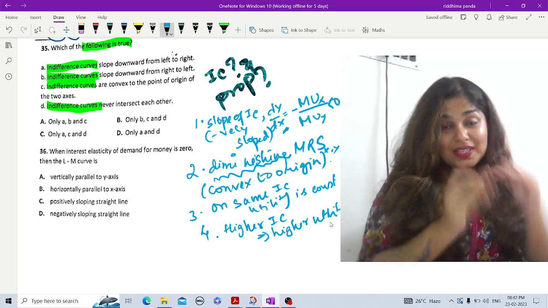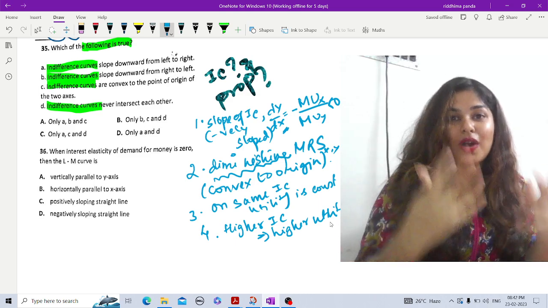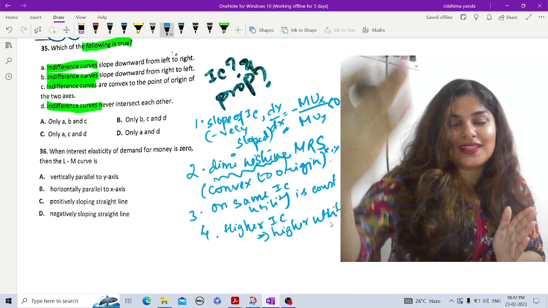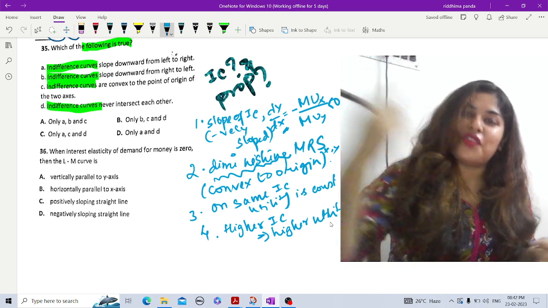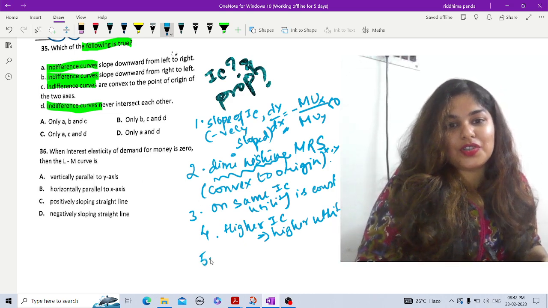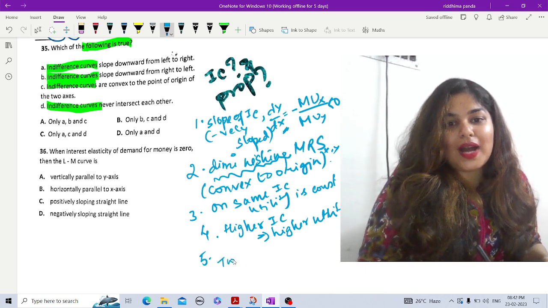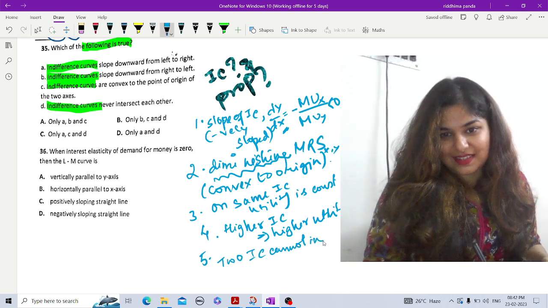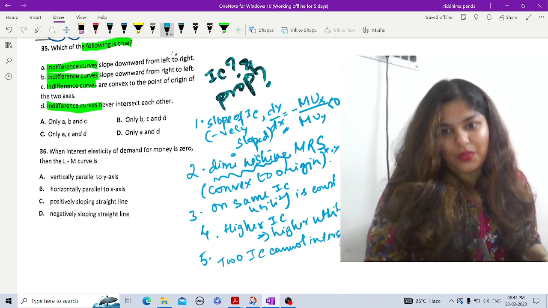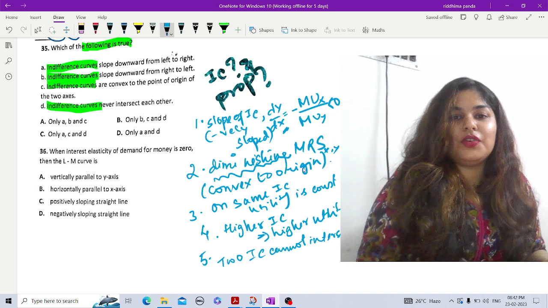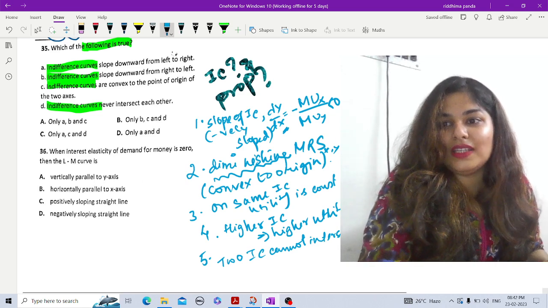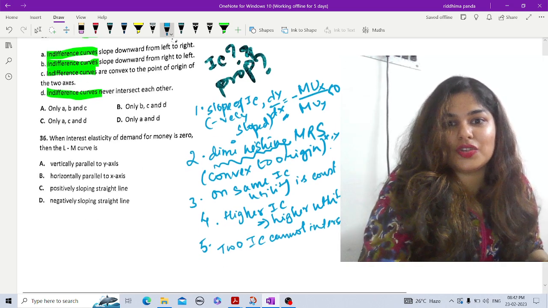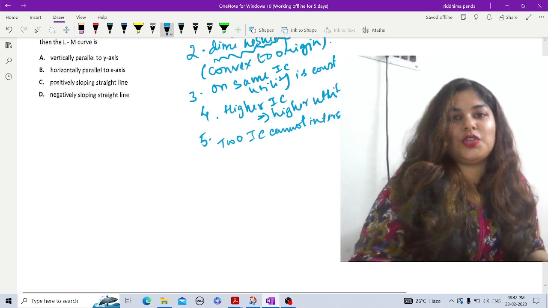Okay, so if you're on the same IC, same utility, and if you are on a higher IC, that is the right side, then higher utility. So from here comes our fifth proposition and property, that is two ICs cannot intersect each other, right? Why? Because of course, if you are trying to draw indifference curves that intersect each other, let me show you.